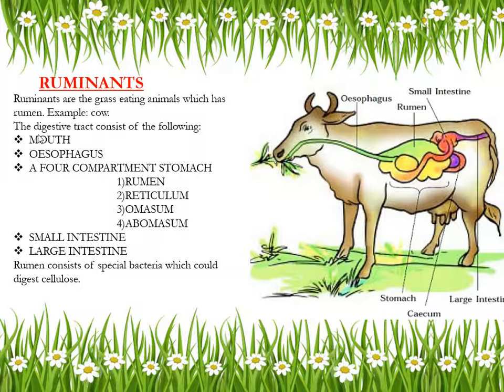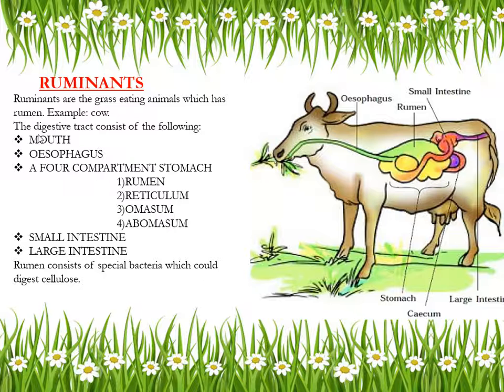Till now we have discussed the digestive system of human beings. Now whatever we are going to discuss is the digestive tract of ruminants. So how will food be digested in ruminants? For example, here I have taken a cow as an example, because a cow is a ruminant.